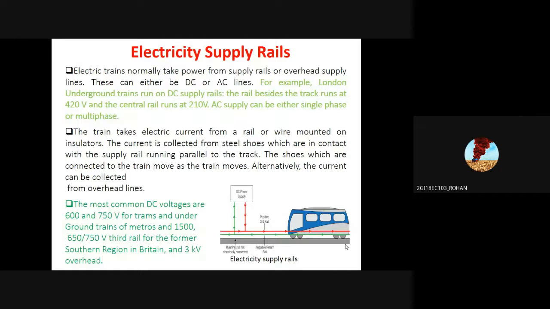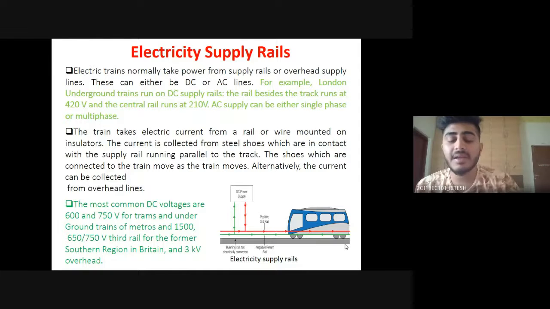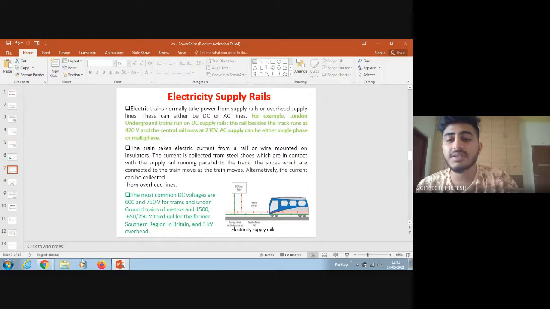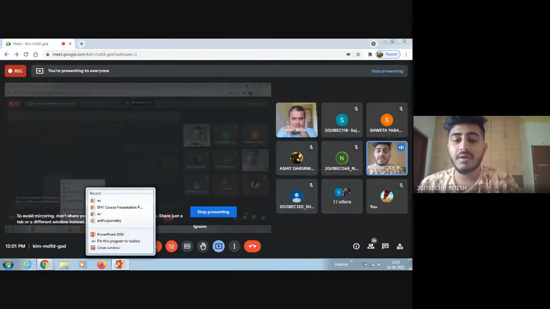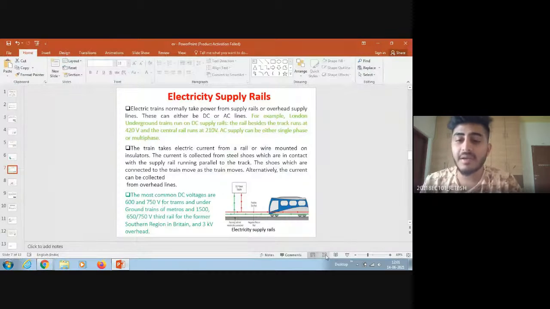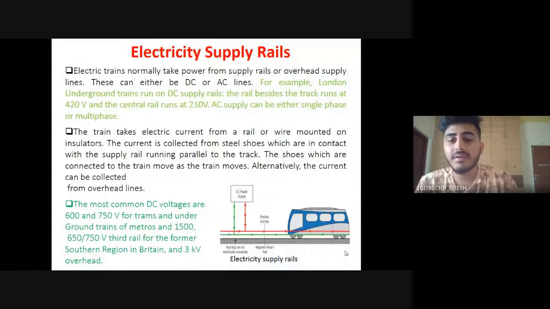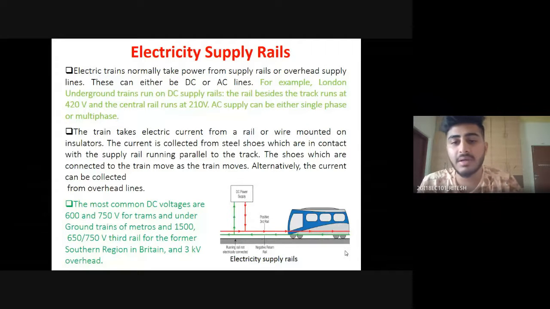So, my topic is electric supply for rails. The train or the rails can be supplied energy through two different forms. One is overhead, where a wire runs over the train through which the electric supply can be done, and that can be done through three supplies consisting of AC, DC, and composite.